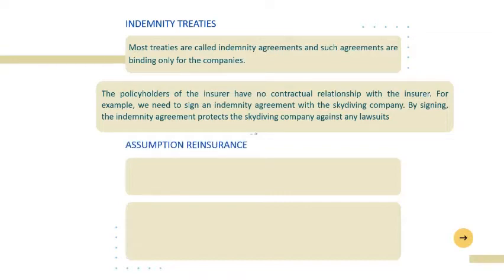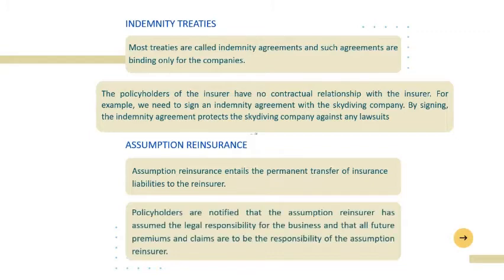Secondly, assumption reinsurance. Assumption reinsurance entails the permanent transfer of insurance liabilities to the reinsurer. Furthermore, policyholders are notified that the assumption reinsurer has assumed the legal responsibility for the business and that all future premiums and claims are to be the responsibility of the assumption reinsurer.